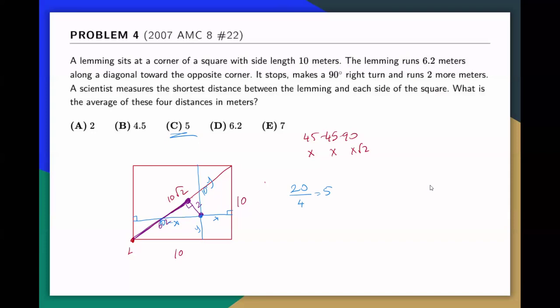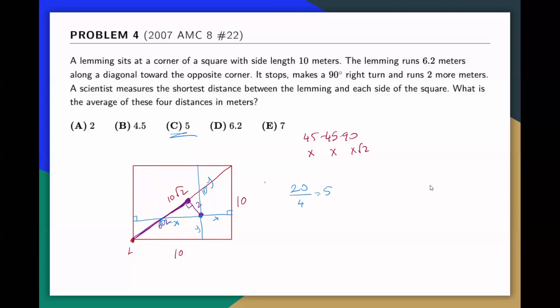But without really drawing this mesh figure, we could just say that this is the case regardless, right? Regardless of where you are, if you take the distance from that point to the 2 parallel sides, the total distance will always be the same as the side of the square, because whatever distance is right here has to be the same as this one. So let's say you are here: this distance plus this distance is 10, and this distance plus this distance is also 10. So it doesn't really matter. Okay, so that was the answer.